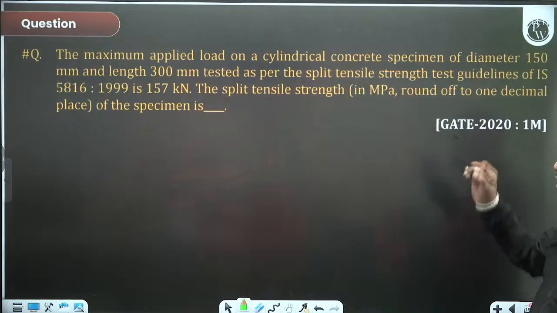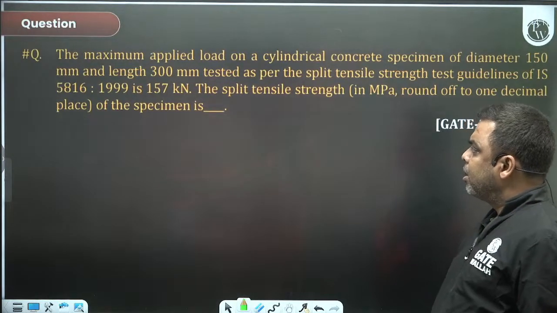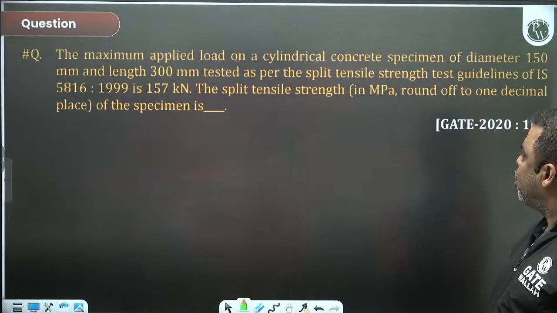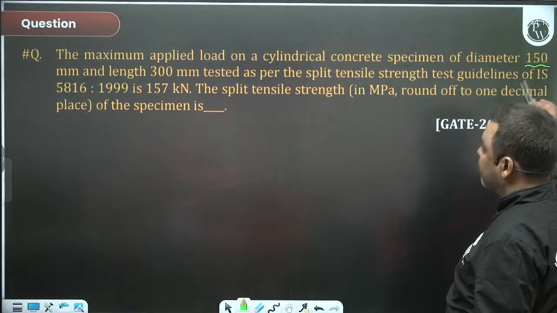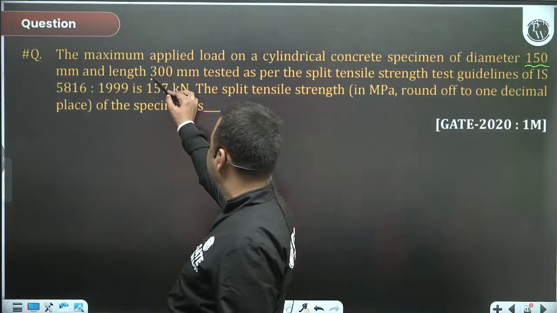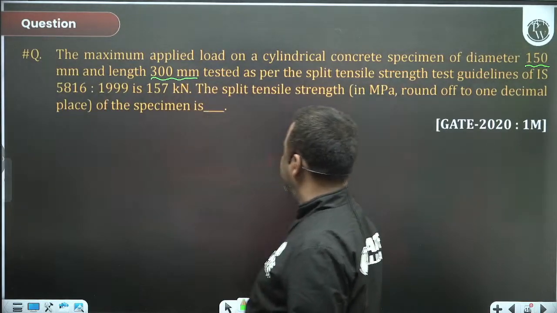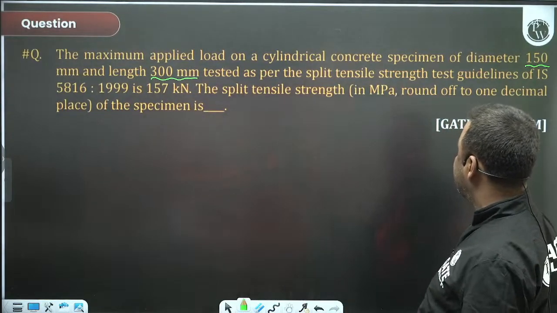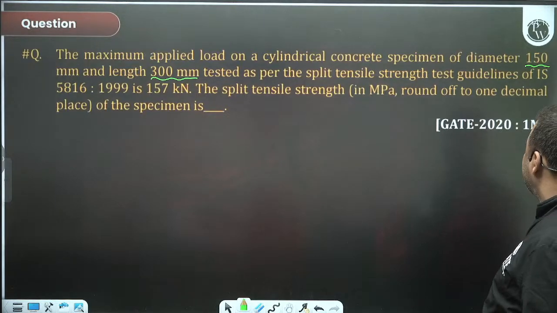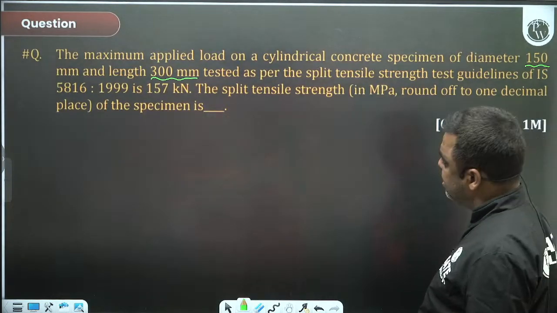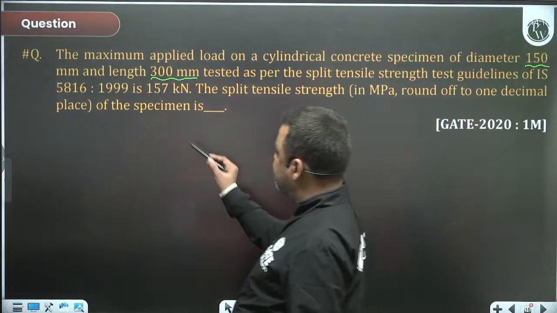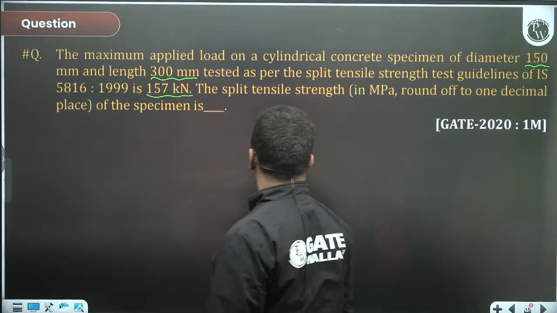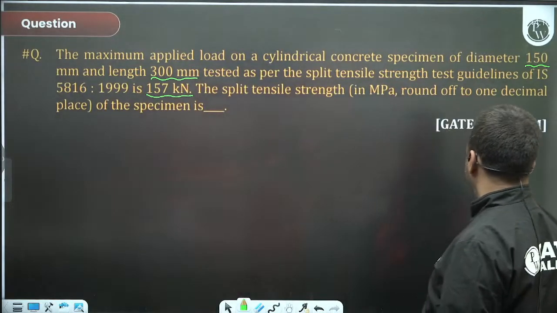Good. Next question. The maximum applied load on a cylinder concrete specimen, diameter 150 mm and 300 mm length, the standard specimen as per split tensile strength test guidelines of IS 5816, is 157 kilonewton. The split tensile strength in MPa.